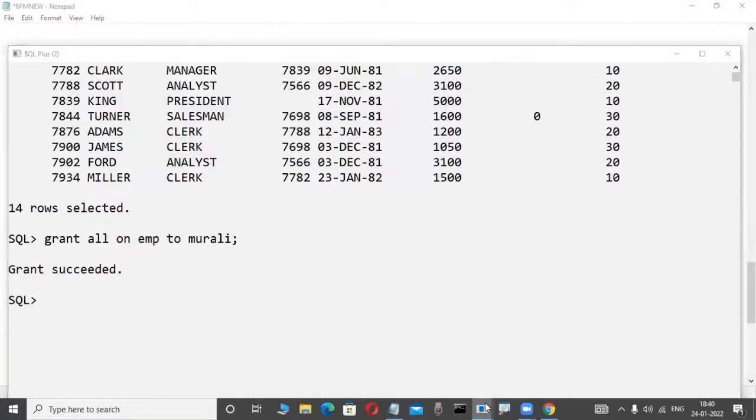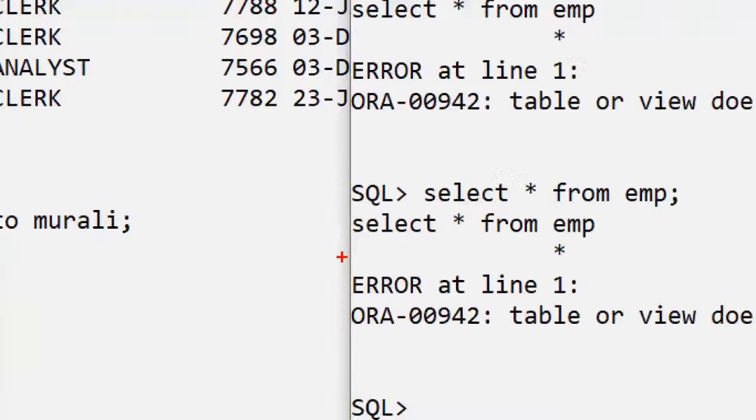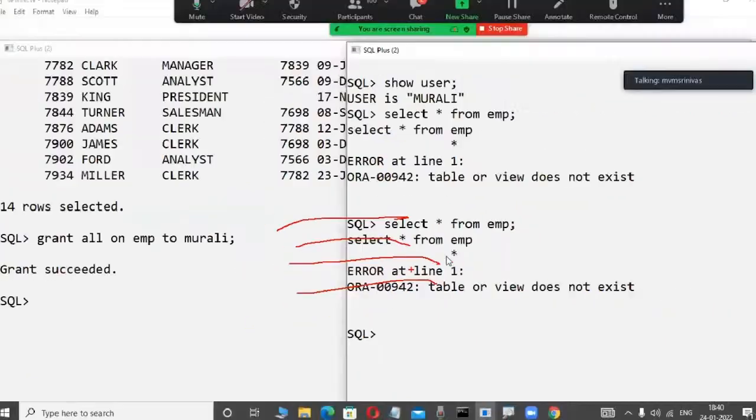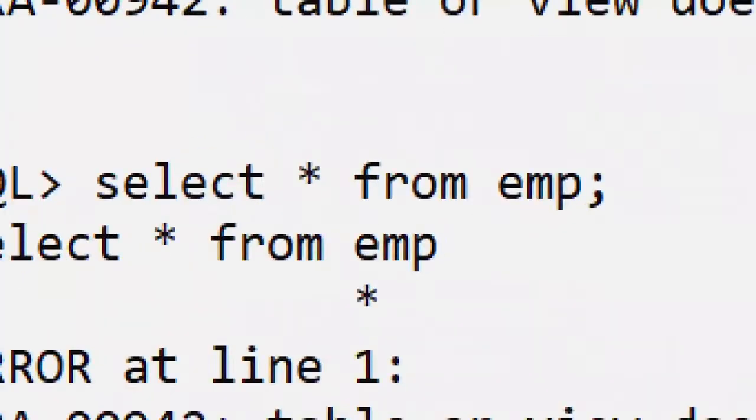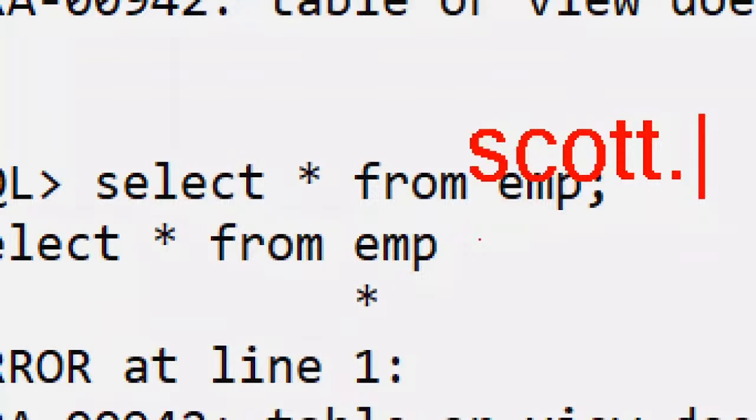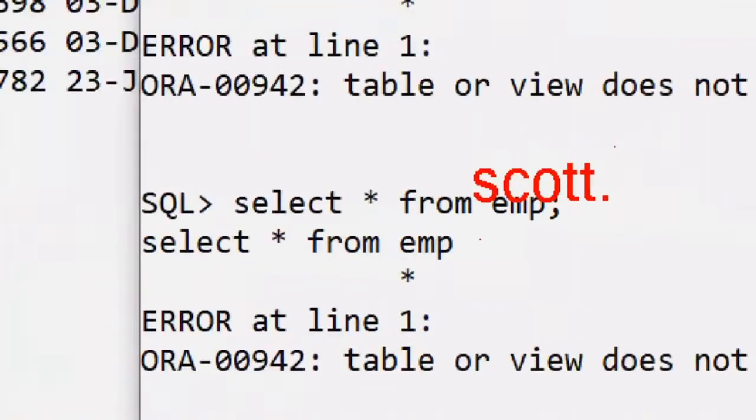If any user gives permission to another user, observe here, either procedure, function, trigger, package, or any database object, the user who gives the permission, that username dot object name must be used. Here, the user giving the permission is Scott, so we use select star from Scott.emp. That is a rule, very, very important. Similarly, update Scott.emp, delete from Scott.emp. In this case, Scott user giving permission like that, then only it works, otherwise impossible. That is a rule.